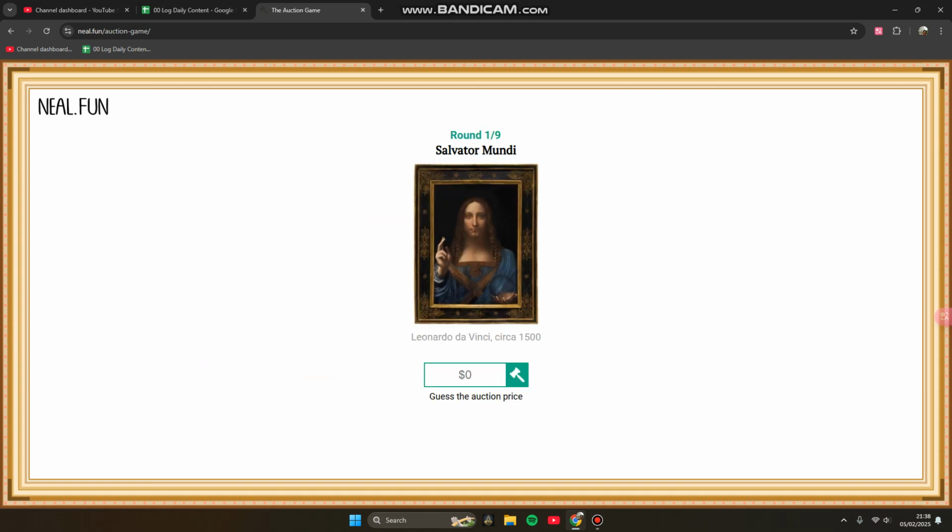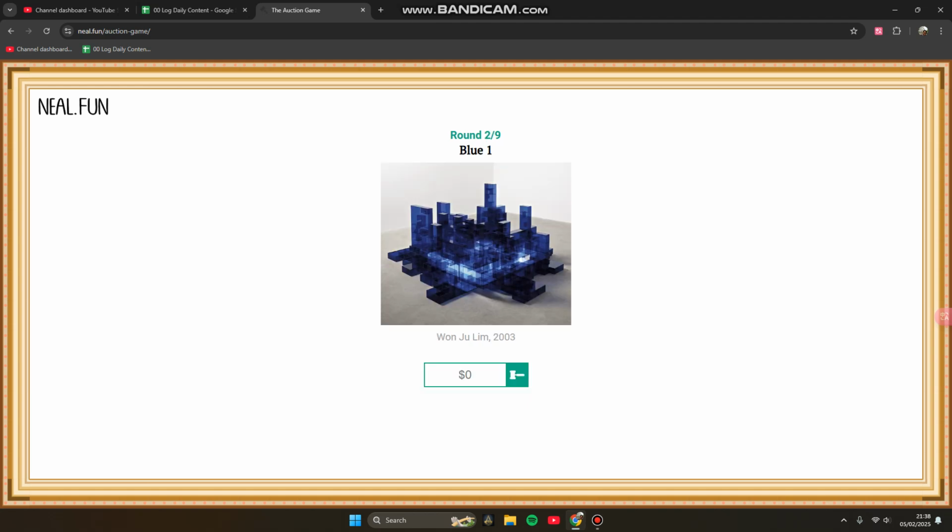So the round one of 9. This is the Salvator Mundi. This is a real object. Leonardo da Vinci circa 1500s. And here you can guess the auction price. So let's start with maybe 900,000 US dollars. You can click this hammer to guess, and oh, it's half. So we got 563 points. So you can click next.